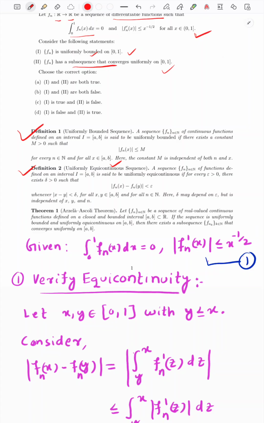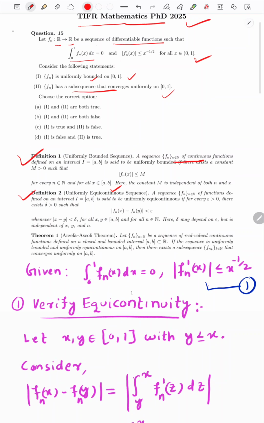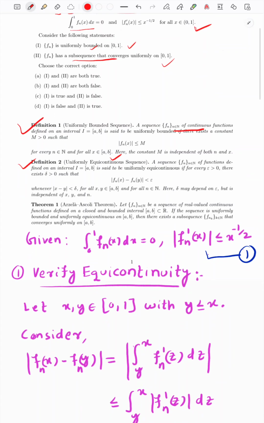Arzelà-Ascoli requires a sequence of continuous functions, but in our question these functions are differentiable, so they are also continuous. There is no problem. If there is a sequence of continuous functions that is uniformly bounded and equicontinuous, then what does the Arzelà-Ascoli theorem state? It says that it has a convergent subsequence, a uniformly convergent subsequence.